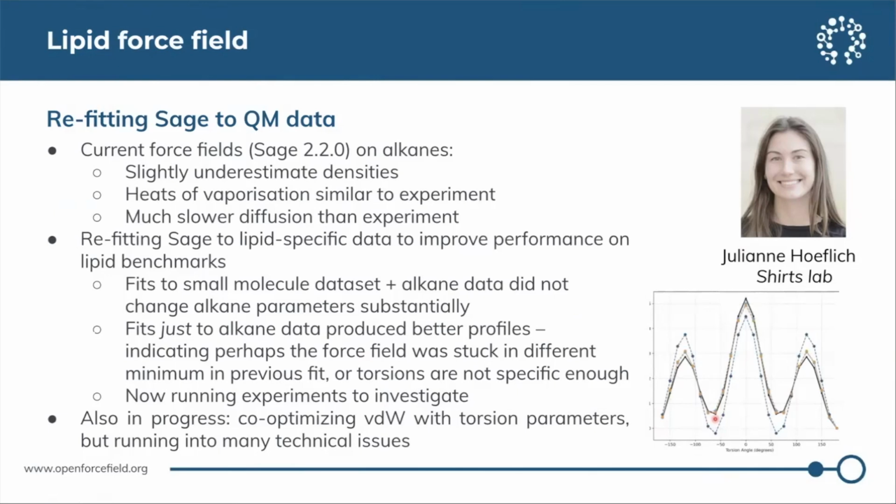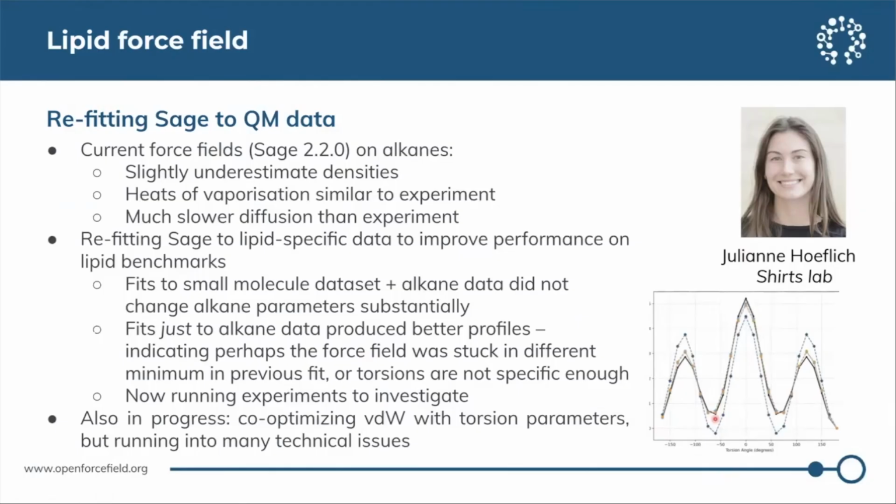On alkanes, we see that while SAGE gets the heats of vaporization similar to experiment, it slightly underestimates densities, and we see much slower diffusion than experiment. So Julianne has been experimenting with refitting SAGE to lipid-specific data or alkane-specific data to improve performance on these benchmarks.